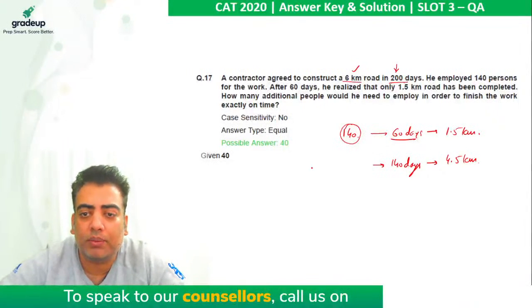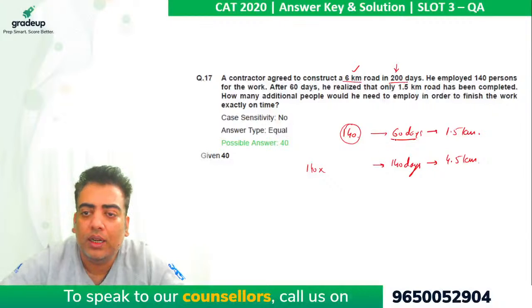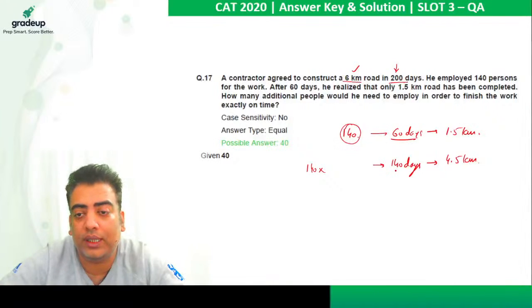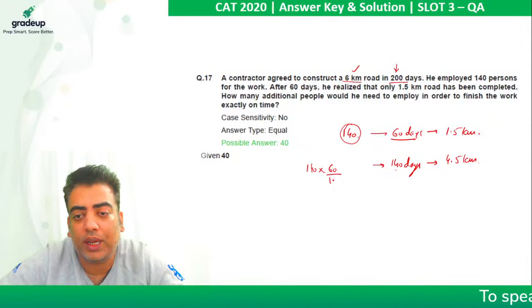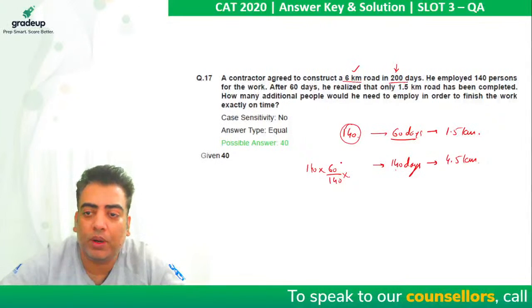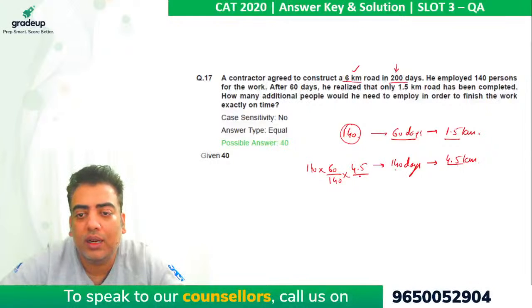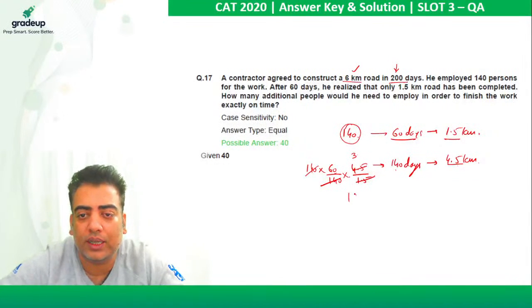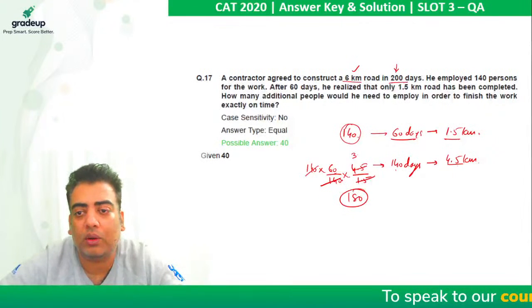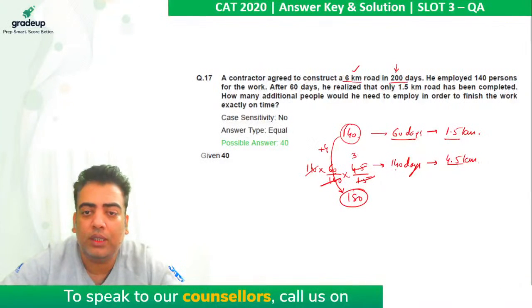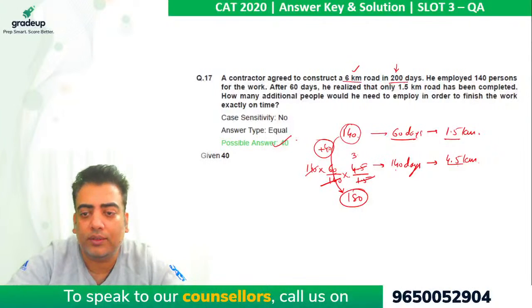In order to study the number of men, 140 should be multiplied with, earlier there were 60 days, now the work is to be completed in 140 days, which means a lesser number of people are required, so multiply by 60 upon 140. Here the work has increased. If work has increased, people should increase, multiplied with 4.5 upon 1.5. So this comes out to be 3. This gets cancelled out. 60 into 3 is 180. Now 180 men are required to complete the work on time, which means there is an increase of 40 people. So the correct answer comes out to be 40.